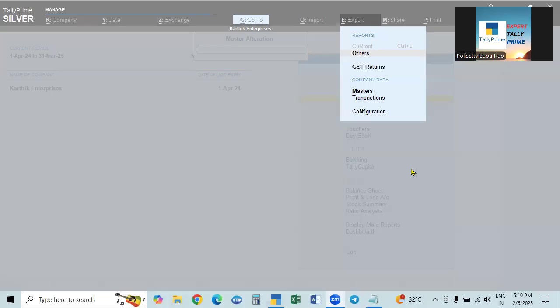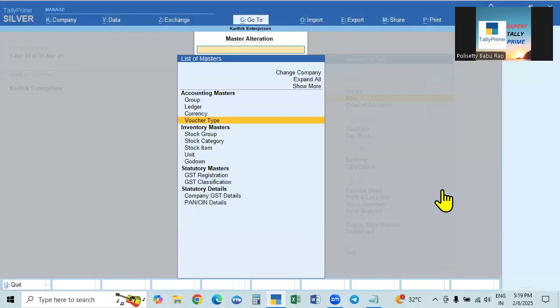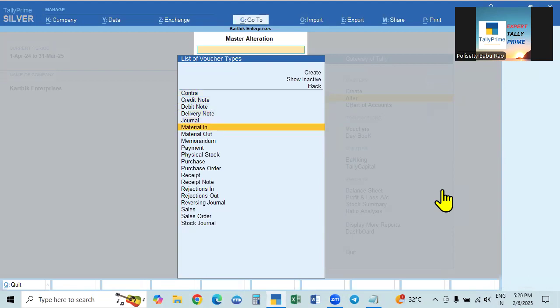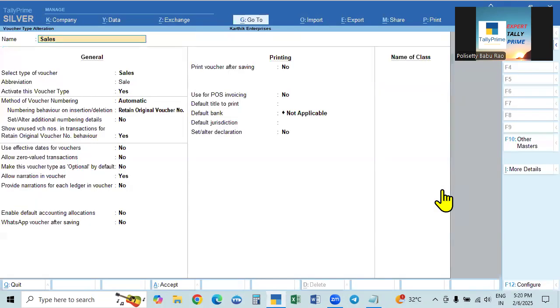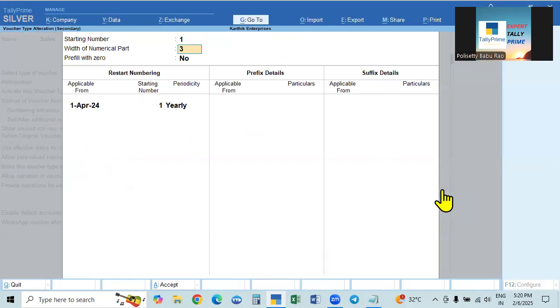So here, the voucher type is sales, and everything is there. Here we have to give yes, and the numeric part is 3, prefixed with 0. Again 1 for the starting number, and for the prefix, ours is Karthik Enterprises. We can give it as KE before that, and slash. After that, we can take the number or we can take the year also. If you take the number, leave it as it is. Before the number this will come, and after the number, another thing.